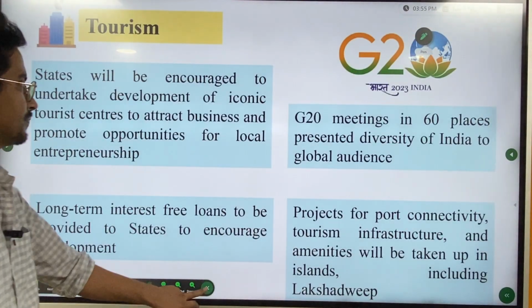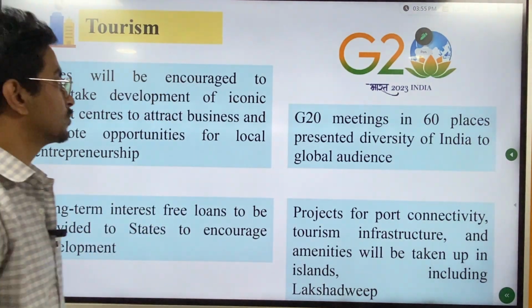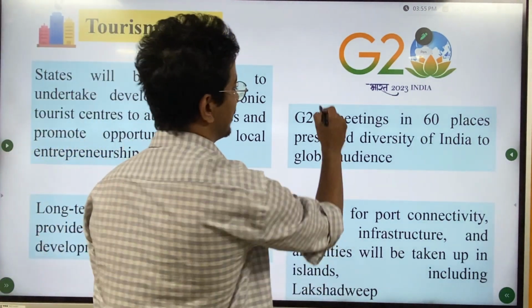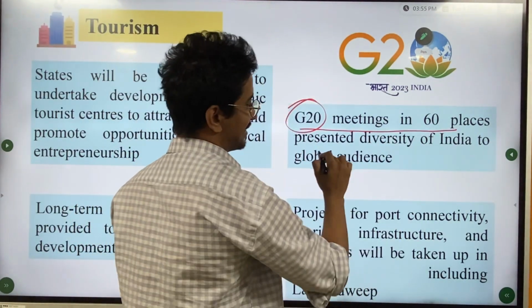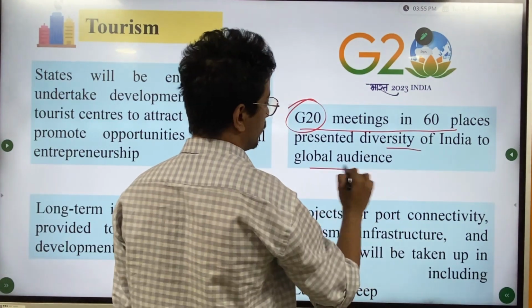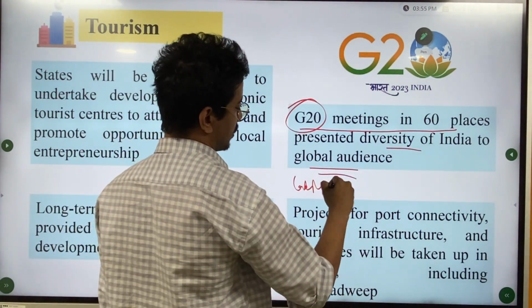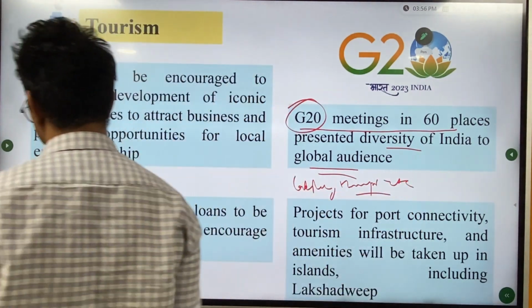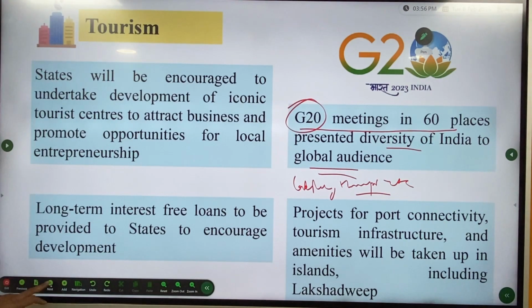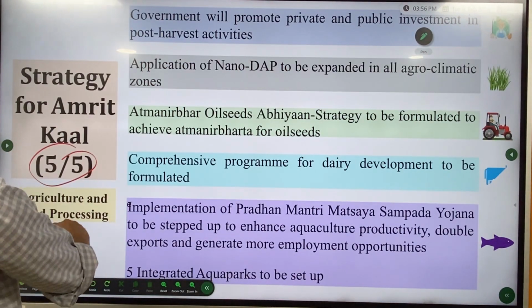Next, tourism. Tourism is very important to earn foreign currency and as a source of soft power also. Here you can see that G20 meetings in 60 places presented the diversity of India to a global audience. It was held at different locations, Lakshadweep, Hampi, etc. What is the fifth one? Agriculture and food processing.